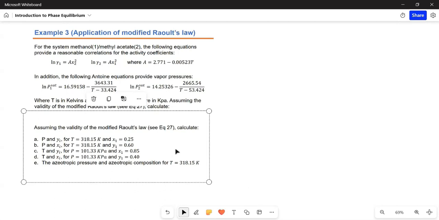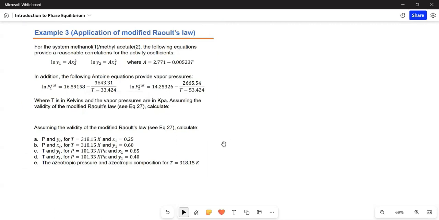Okay. So it just means since it's a binary system, we need y1 and y2. Okay, so here for letter B, we need the pressure, x1 and x2, and so on and so forth. And lastly, the azeotropic pressure and azeotropic composition for T equal to 318.15 Kelvin.